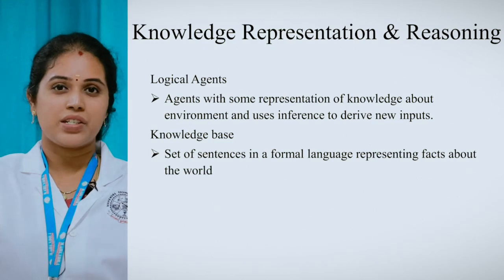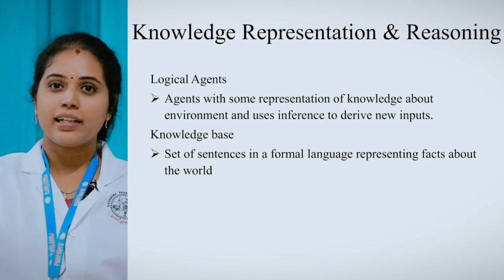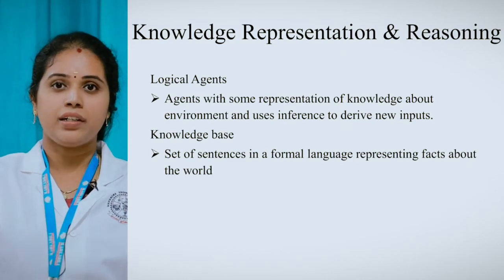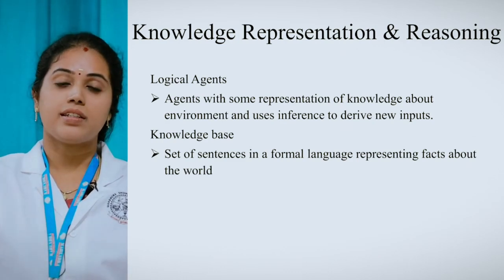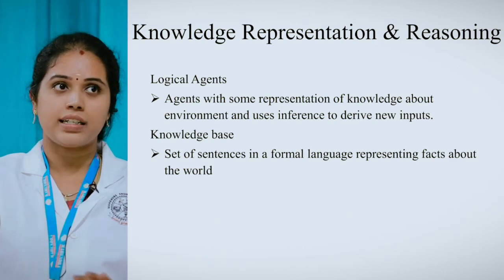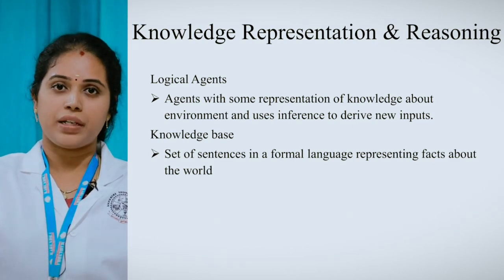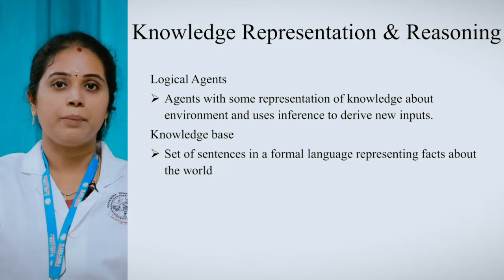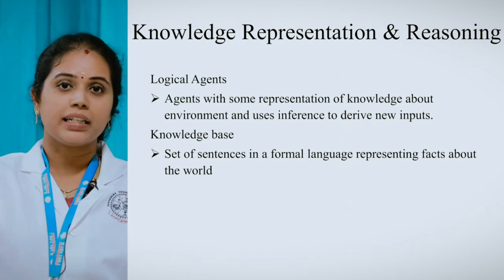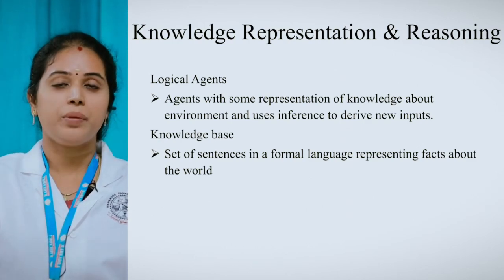A logical agent is one that already knows some information about the environment. The information present in the environment is already known to the agent, and from that information it derives new inputs with inference. This is the major thing in logical agents. What is a knowledge base? It is a set of sentences in a formal language.